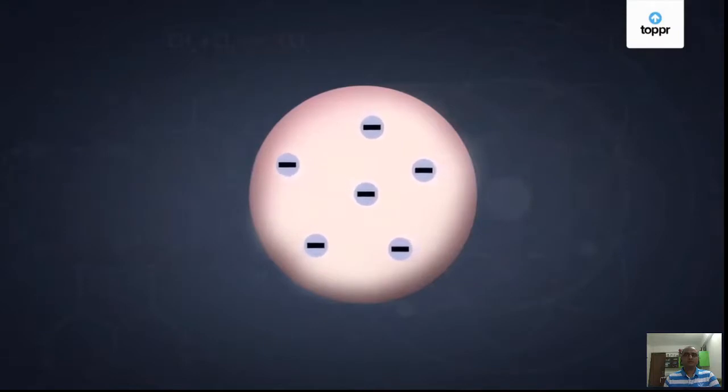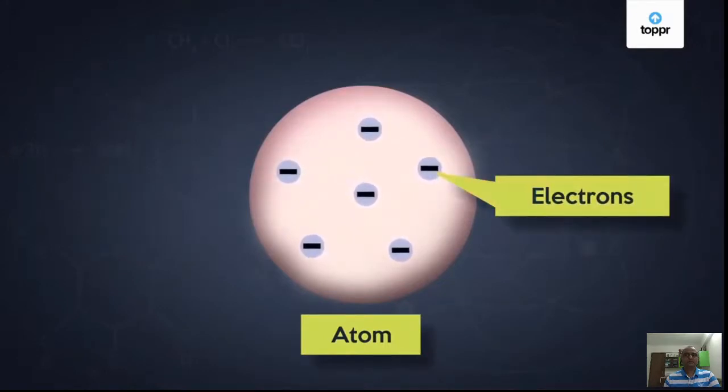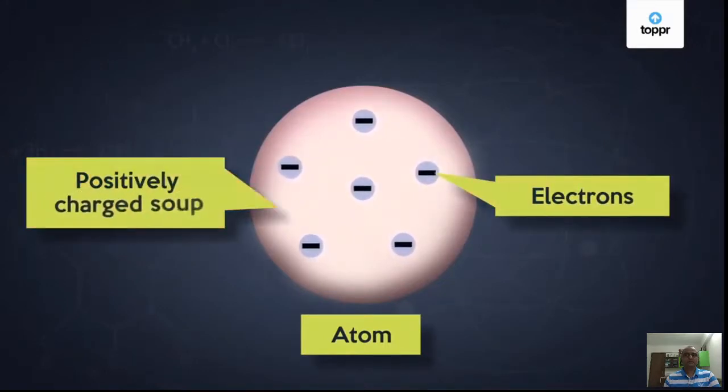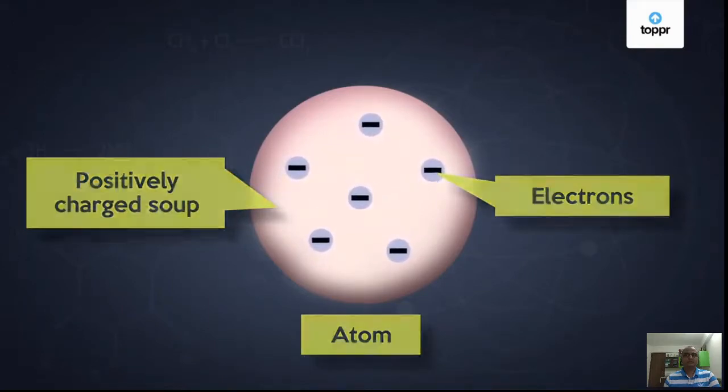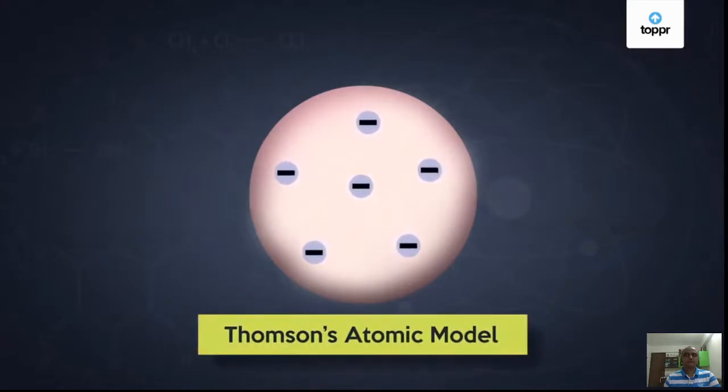Summarizing his observations, Thomson stated that the atom consists of negatively charged electrons embedded in a positively charged soup or cloud in which electrons are suspended. This model of the atom is called Thomson's atomic model.